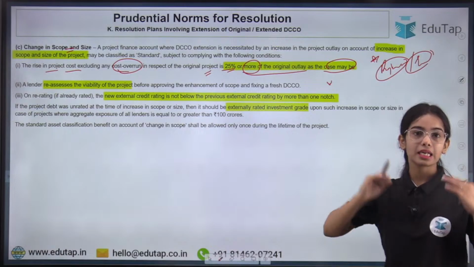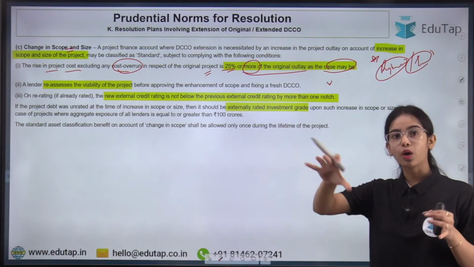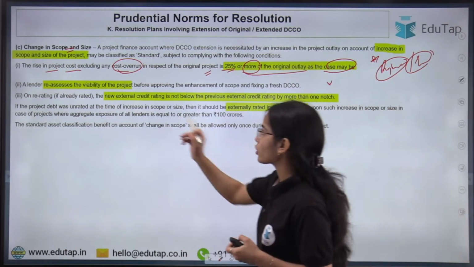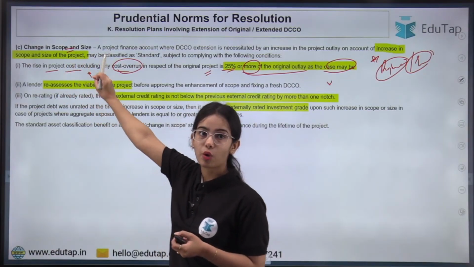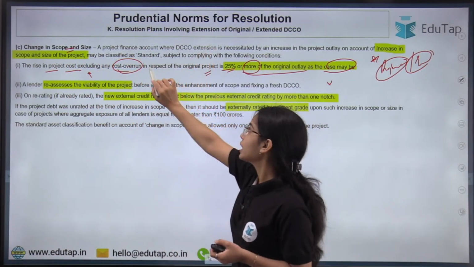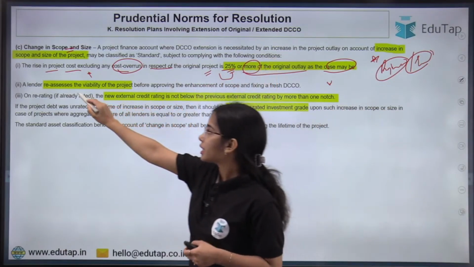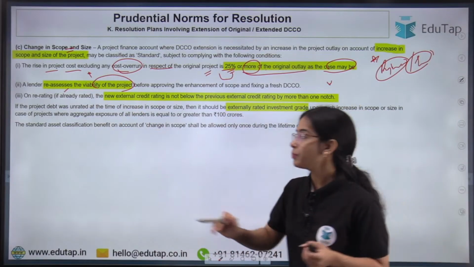Because if before you were connecting 2 states with the expressway, and now you are connecting 3 states, of course more money will be required. So the rise in project cost for the change in scope or size, excluding any cost overrun in respect of the original project, is 25% or more. The lender reassesses the viability of the project. Is it still viable, is it still profitable?